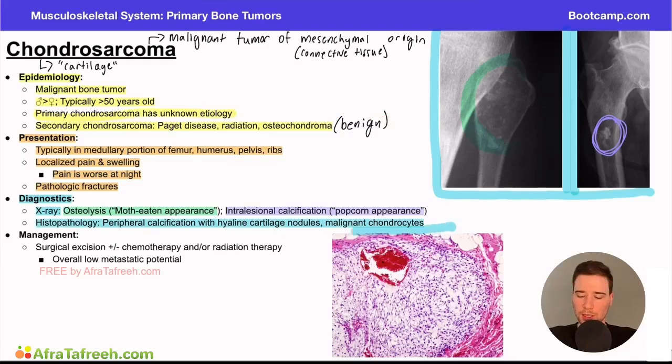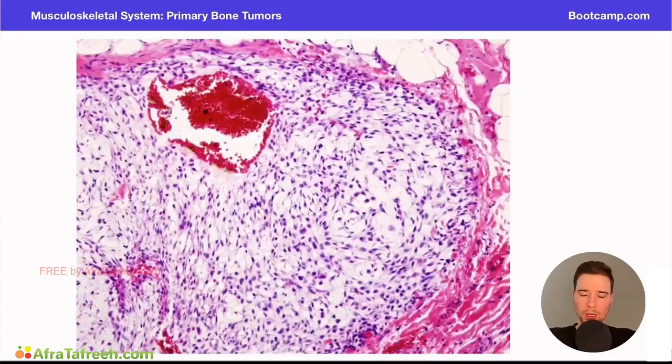So draw your attention to this histopathologic image right here, and you can appreciate a handful of things. So these are chondrocytes, right? These are cartilage producing cells. They're malignant because we're producing too much, right? Remember, chondrosarcoma is a tumor with too much production of cartilage. And so whereas a chondrocyte is a normal cell in the body that's producing cartilage that we want, a malignant chondrocyte is one that's overproducing or producing too much of something, creating a cancerous lesion.